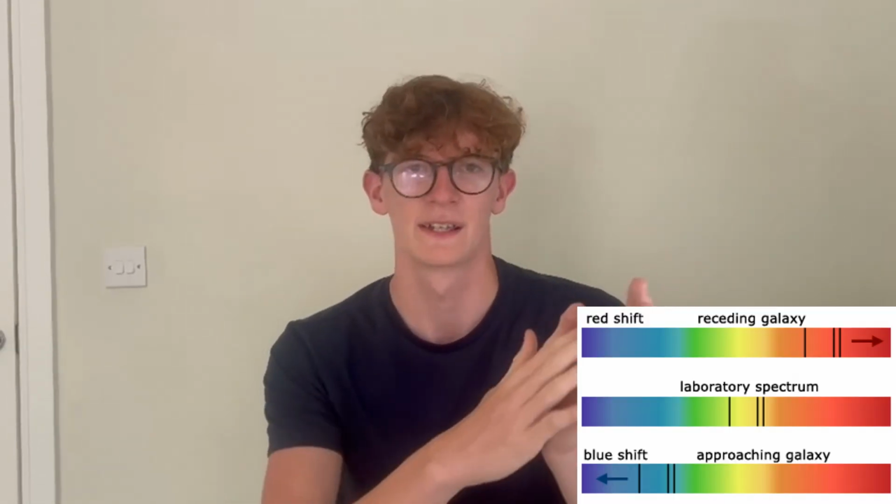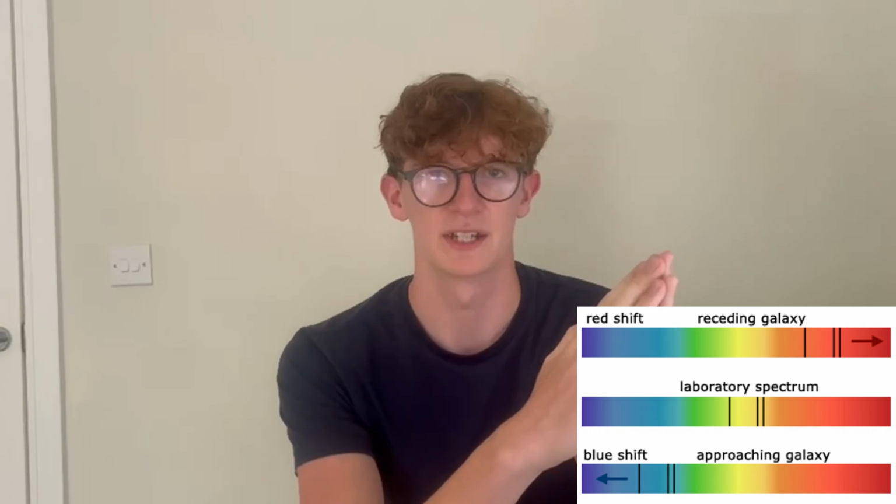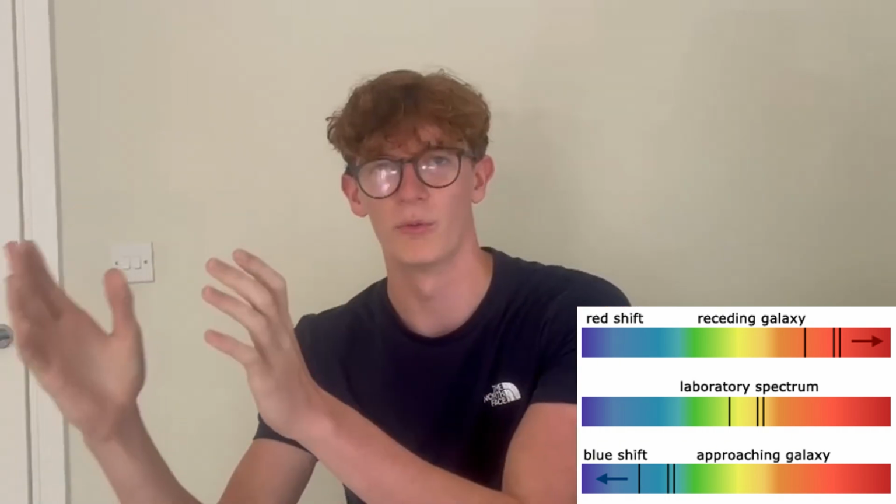And what we find is with the absorption spectrum from far out galaxies, these little gaps that we identified all actually shifted to the right, which is why it's called redshift, because everything is shifted to the right, which is the more red wavelength. So this phenomenon is called the Doppler shift.